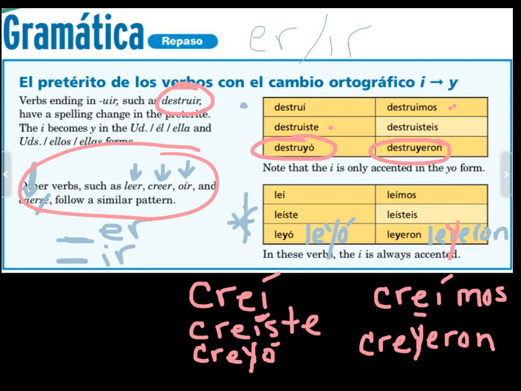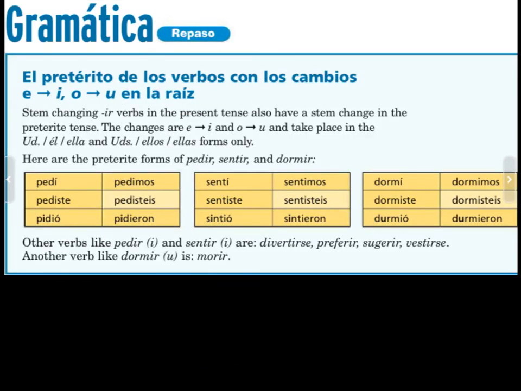Okay, so with these words, the ones that have a vowel before the er or ir ending, two things happen. For most of them, they have extra tildes in the tú form and in the nosotros form. And then for all of them, the I in the él, ella and in the ellos form changes to a y to avoid having three vowels in a row. Okay, and then this irregularity happens with words that end in IR only.